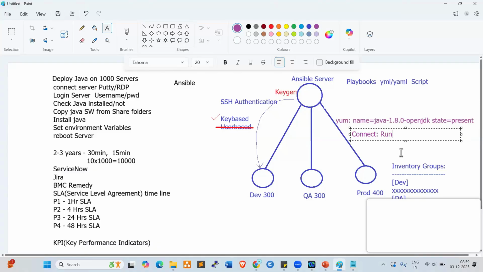Fine. Here there is an interview question. Most of the interviewers ask this question. If I want to deploy Java on 1,000 servers, why should I go with Ansible? I can use shell scripts also. What is the importance of Ansible here? The answer here is idempotency.